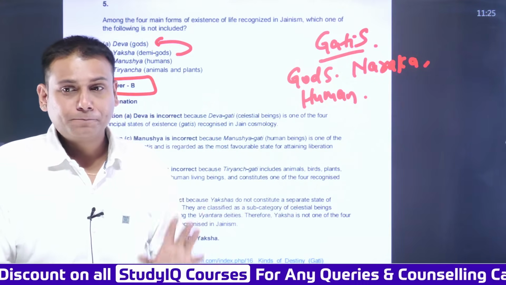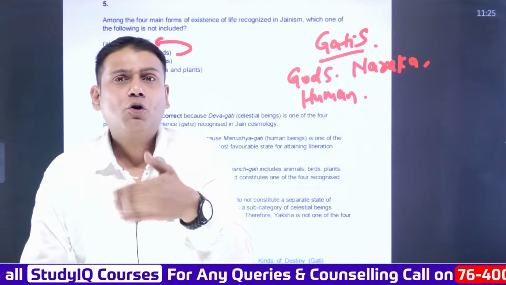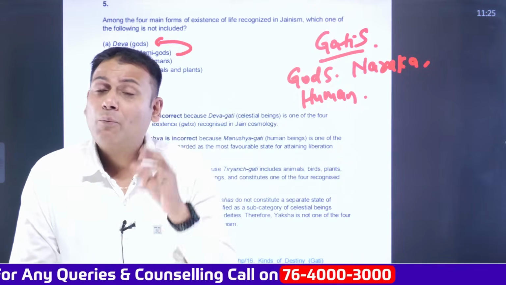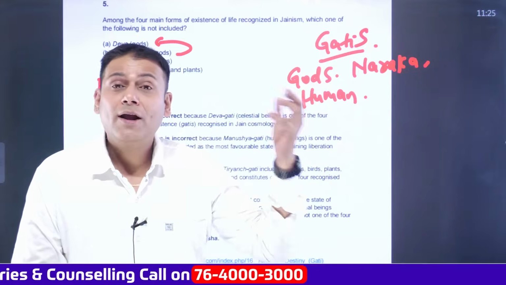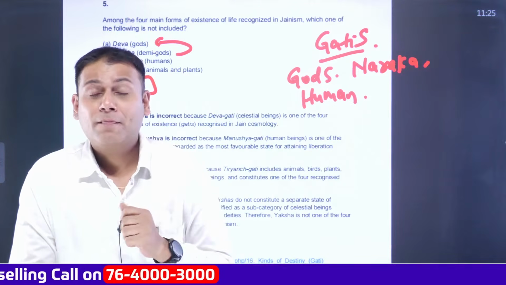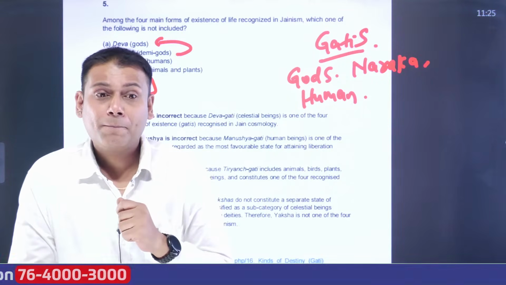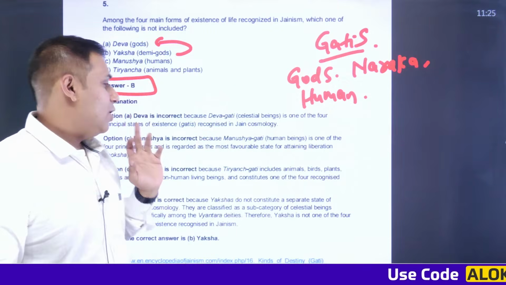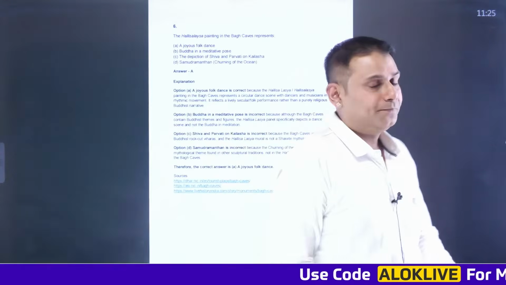Is that clear? Apart from this, there could be an analytical question in the coming years: why did Buddhism flourish outside India more in comparison to Jainism? There could be a probable question on that. Is that clear? So the answer to this question is B, Yaksh. Next one.